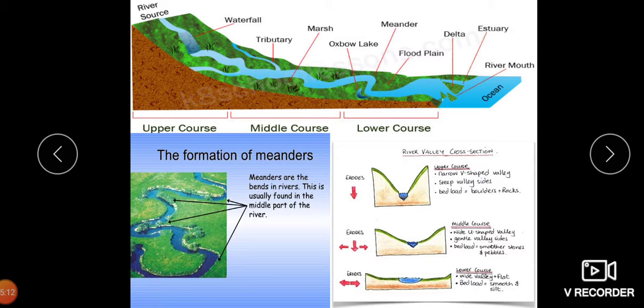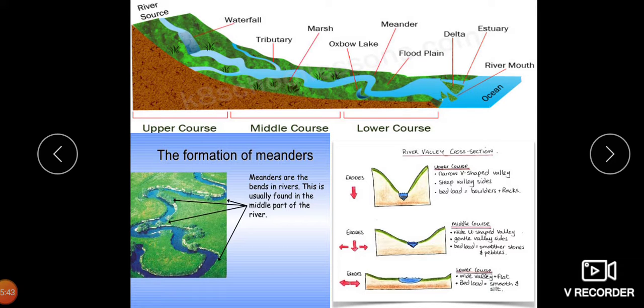See children, we are having here the upper course and the middle course, how it is made. This is the river source, and this is the waterfalls. This is the tributaries, what I told as tributary. This we call a marsh. This is the oxbow lake, and this is the meander. This is the flood plain. This is the delta. This is the estuaries. This is the ocean, and this is the river mouth where it comes and joins the ocean or a sea.